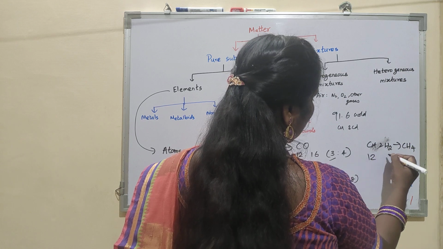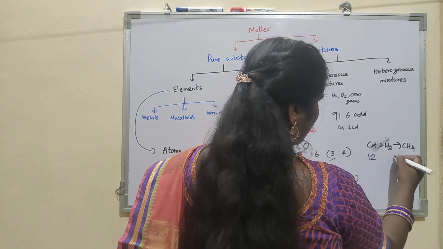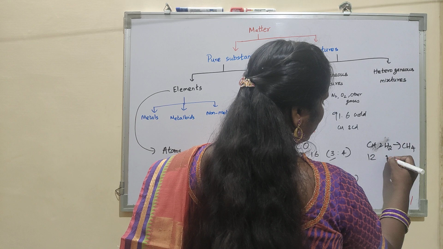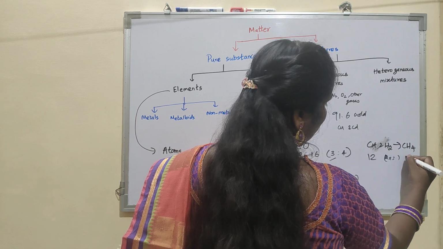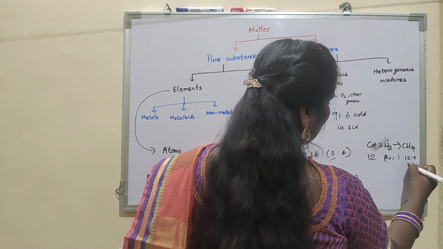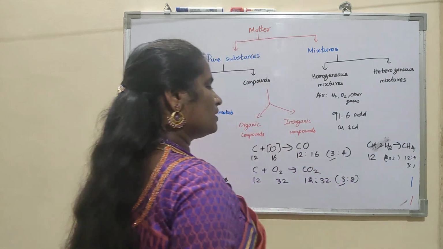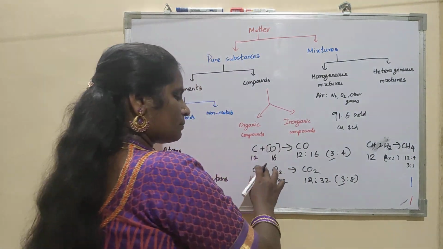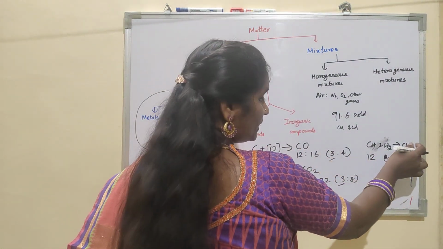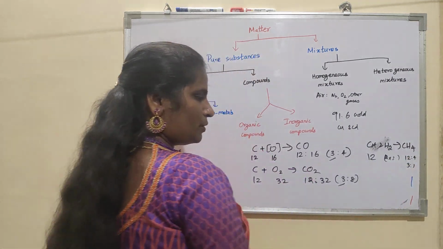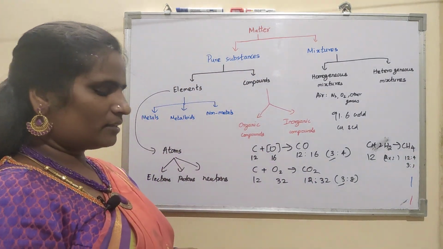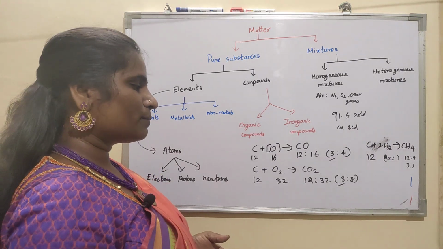So 12 here and 4 for the hydrogen, 2 into 2. Here 12:4, so a 3:1 ratio. So whether it forms carbon monoxide or carbon dioxide or methane, carbon always contributed 3 of its mass to the other element. So this is the law of definite proportions.